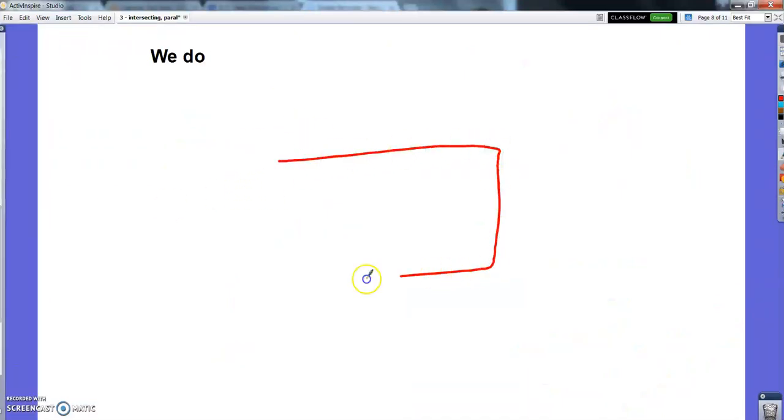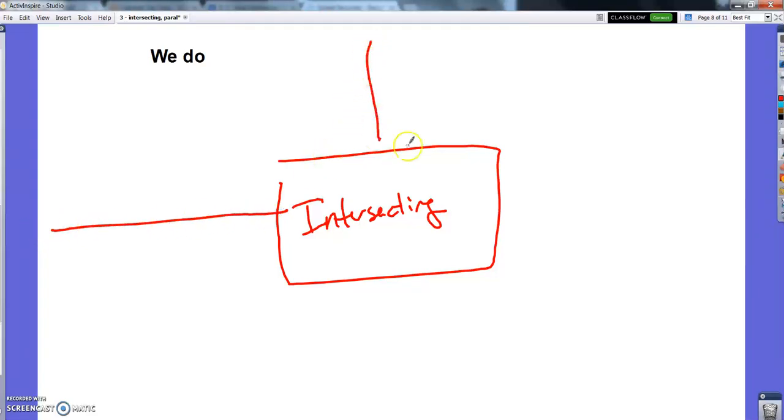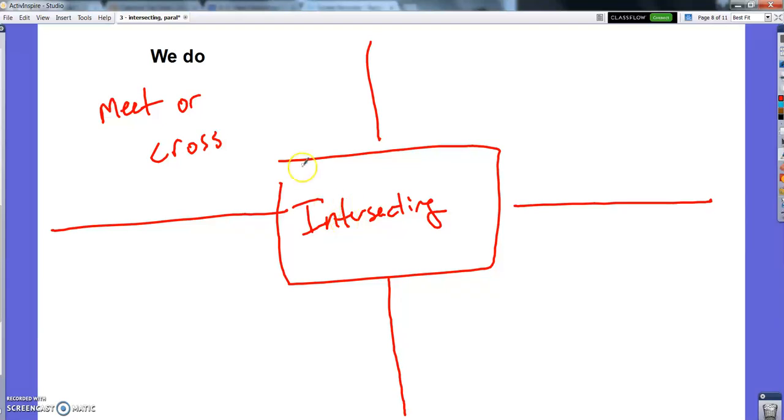Okay. Let's do again for intersecting lines. They meet or cross. That's what intersect means.